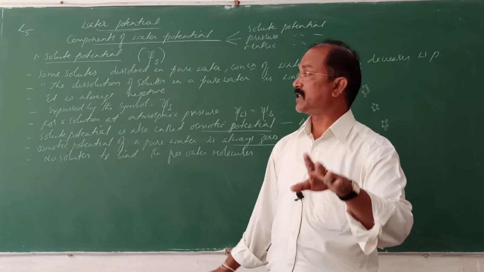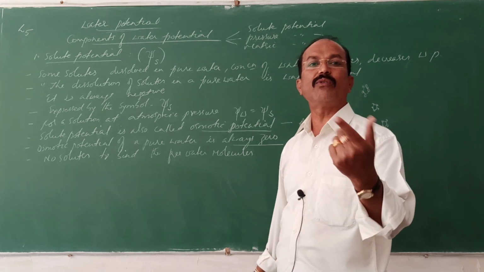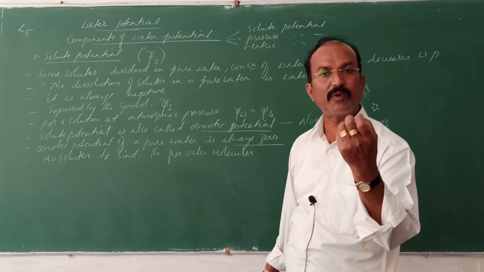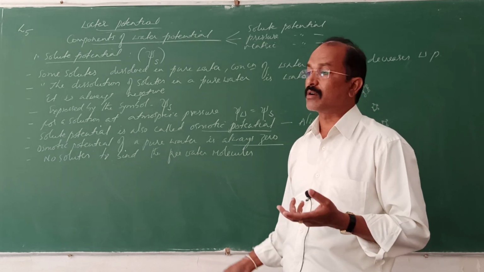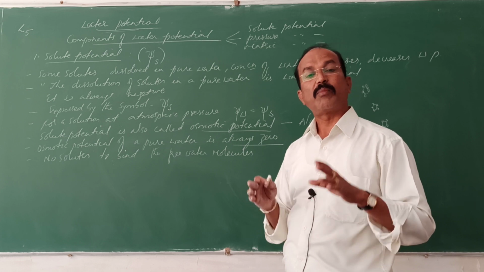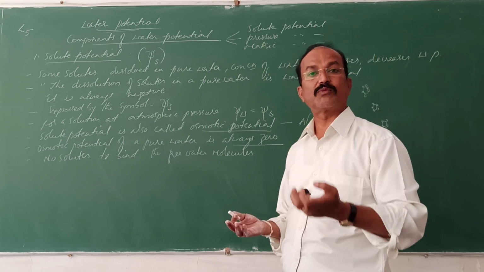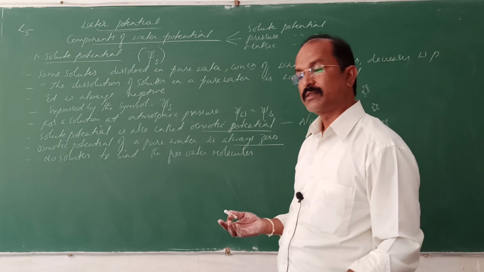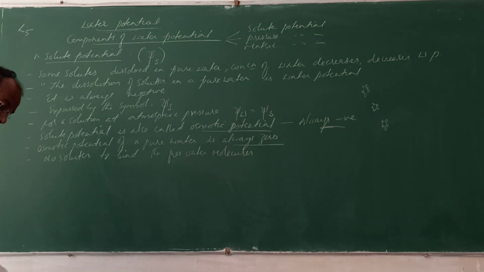The lesser the solutes, the lesser the negative. The more the solutes, the more negative the osmotic potential within the cell will become. The lesser the solutes, the lesser the negative, and not enough water is absorbed by the cell. Some solutes are there, but water will be more. If there are more solutes, the osmotic potential will be more, and it absorbs water from the neighboring cell. So this is what solute potential is. Now we shall discuss the pressure potential, the next component, the pressure.